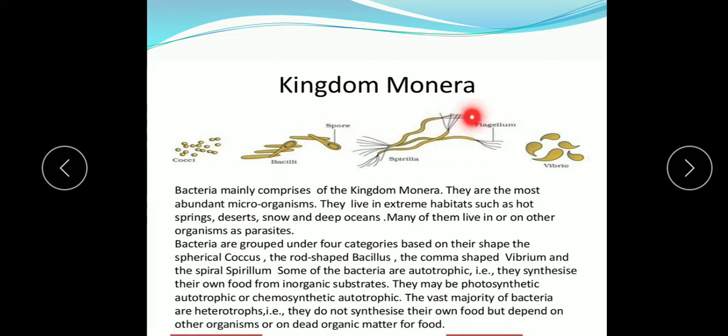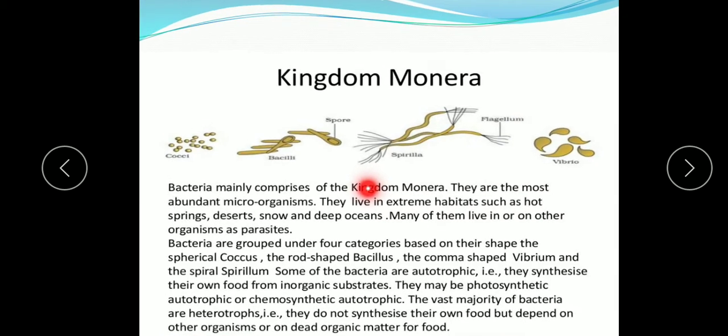As I said, the kingdom Monera is the kingdom where all the bacteria are present. So bacteria comprise the kingdom Monera. They are the most abundant microorganisms. They live in extreme habitats like hot springs, deserts, snow and deep oceans, like members of the archaea you have studied. Many of them live in or on other organisms as parasites also.